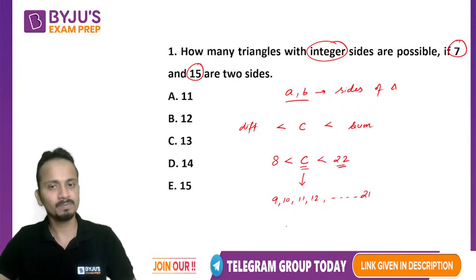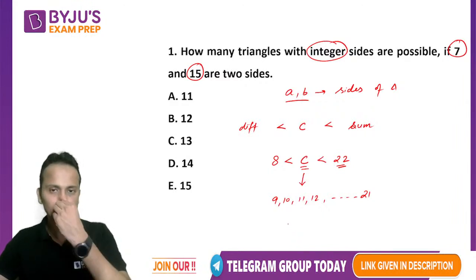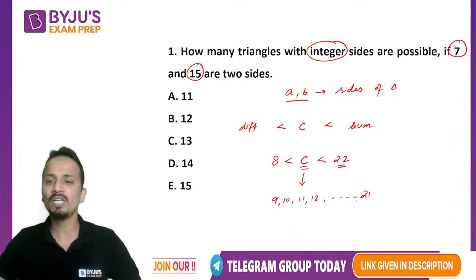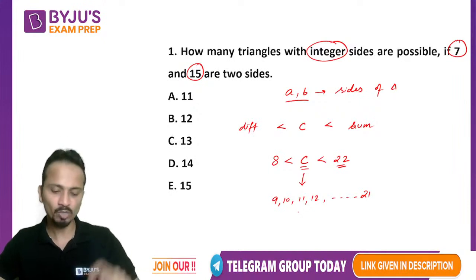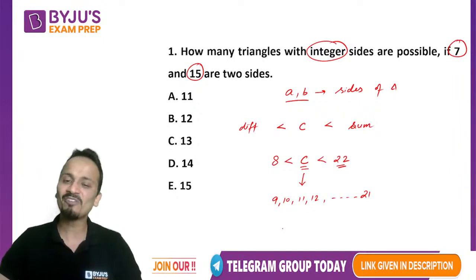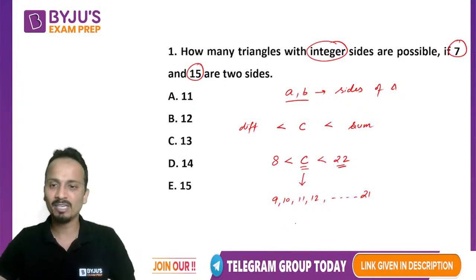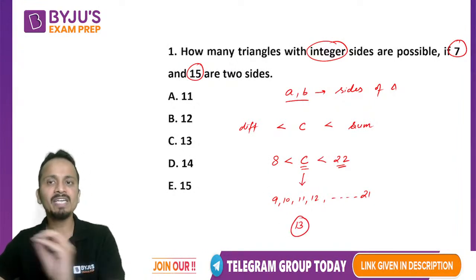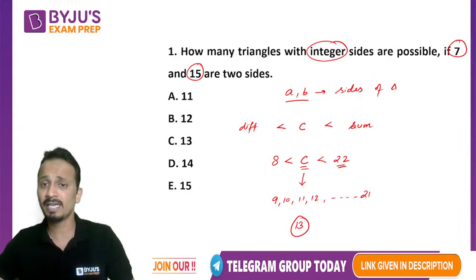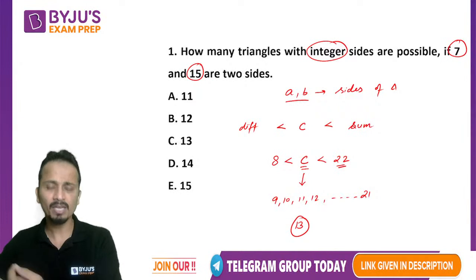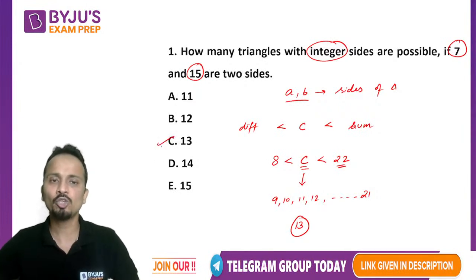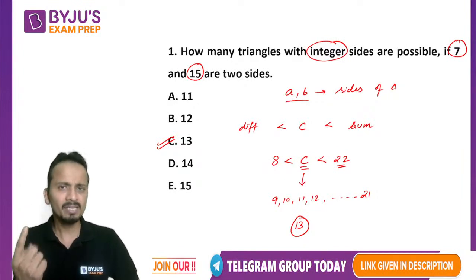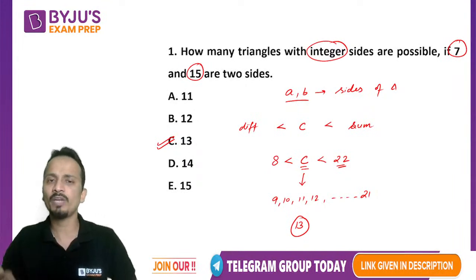Now you can count these numbers starting from 9 up till 21. You can count on fingers or use any method. So it will be 21 minus 8, that is 13. So there will be 13 possible integral values for the third side of a triangle which has 7 and 15 as two of its sides. So the correct answer is 13: starting from 9, 10, 11, 12 and up till 21.